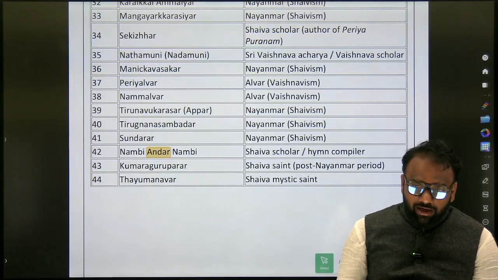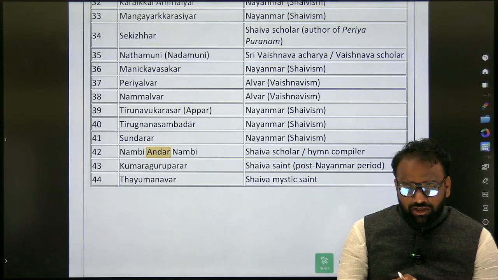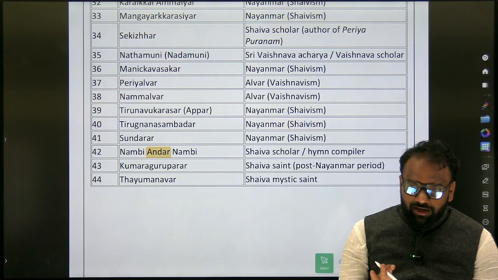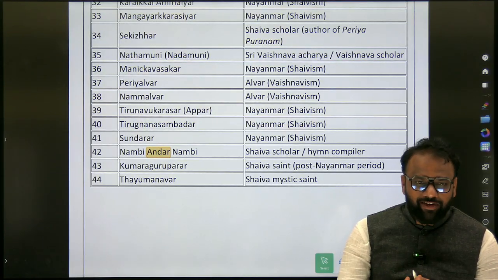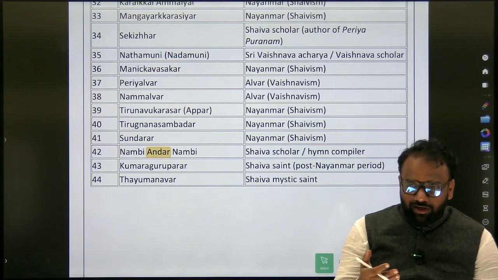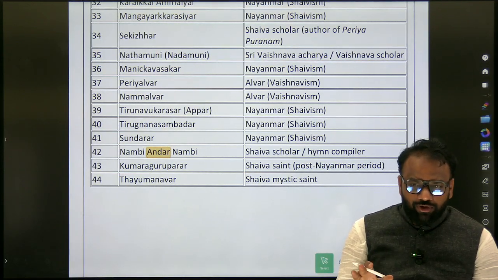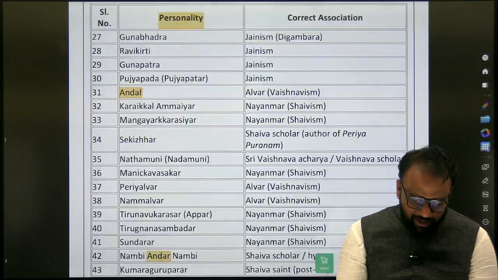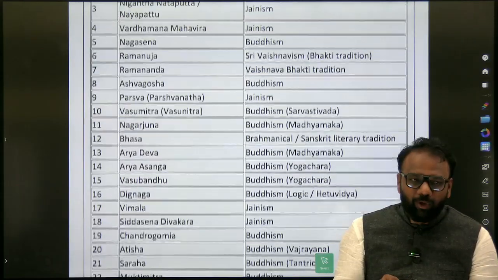So here, all Alvars are Vaishnavites, but all Vaishnavites are not Alvars. Alvars were certain saints, so they may be followers of Vishnu, but all of them are not Alvars. Okay, Alvars. So in that context I have added some extra information. This is extracted from entire Tamil Nadu.